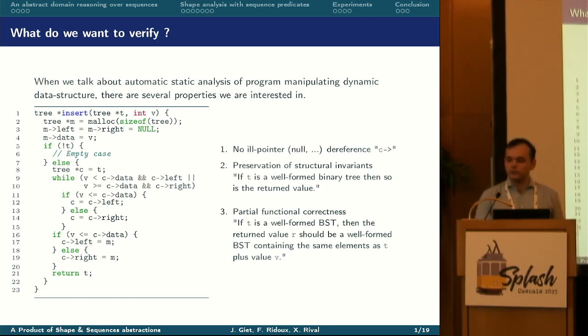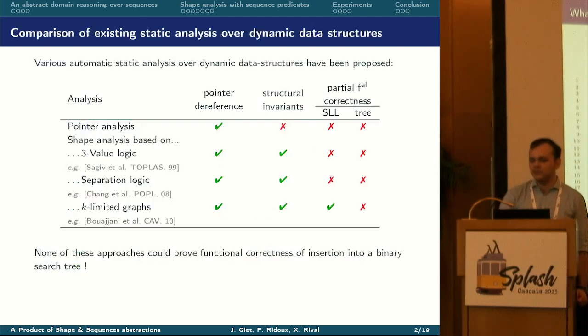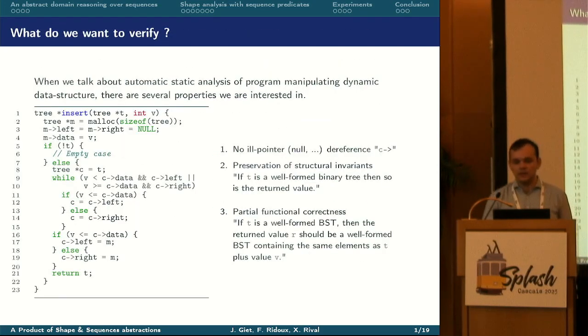But we could also try to prove a much stronger property, that is partial functional correctness. In addition to the two earlier properties, it means that we have to prove that the value is indeed inserted in the tree at the right position.